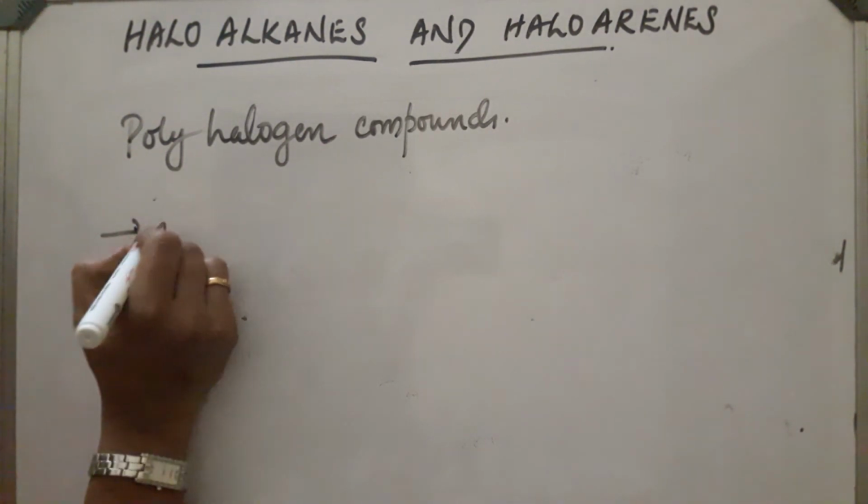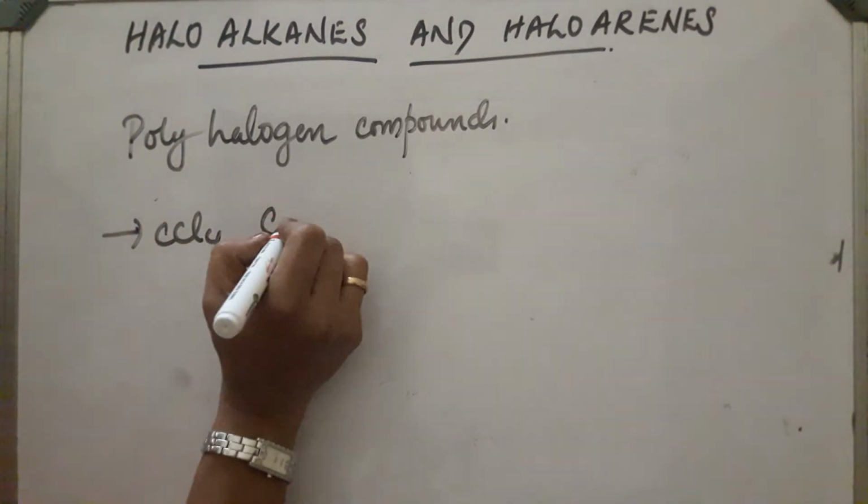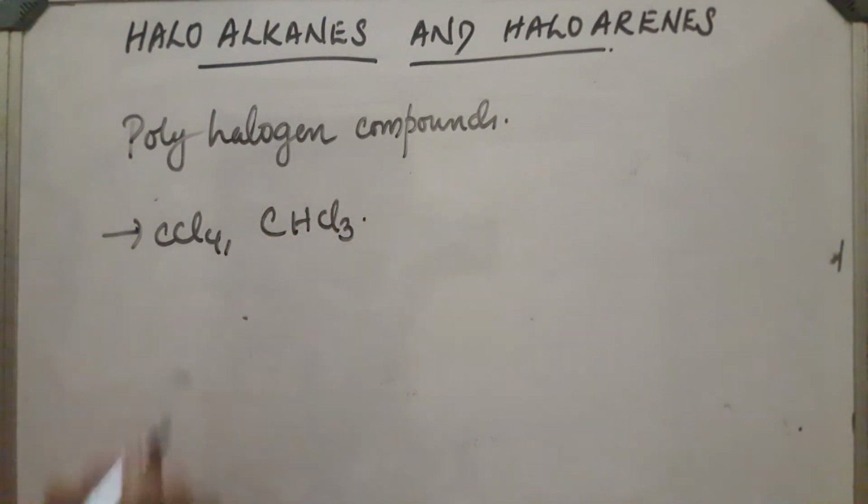For example, CCl4 and CHCl3 are examples of polyhalogen compounds, in which four hydrogen atoms are replaced by chlorine in one, and three hydrogen atoms are replaced by chlorine in the other.